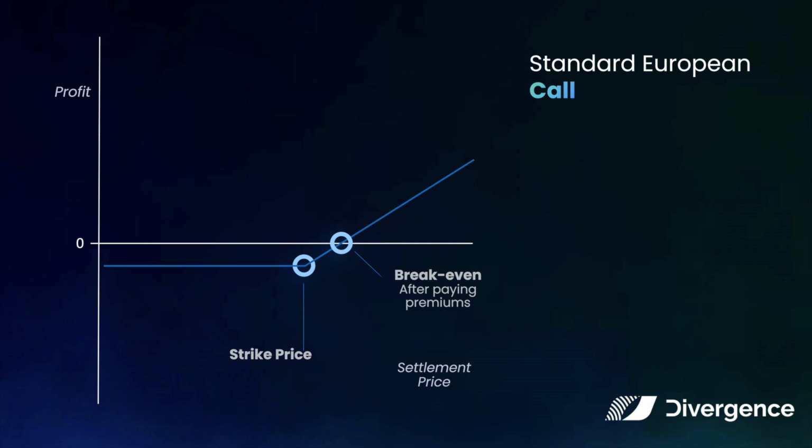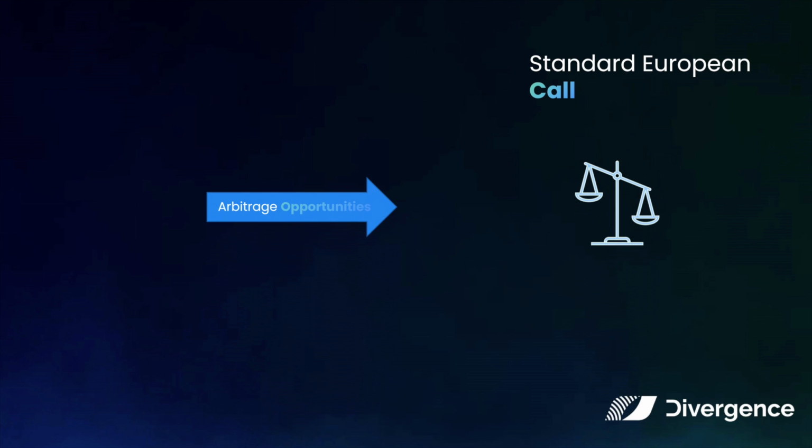At expiration, a standard European call pays out the difference between the asset price and the strike price. This is how you can create a standard European call by buying an asset-or-nothing call and selling cash-or-nothing calls on Divergence. Sometimes the position you create can have a different price compared to other options markets. This can present arbitrage opportunities.